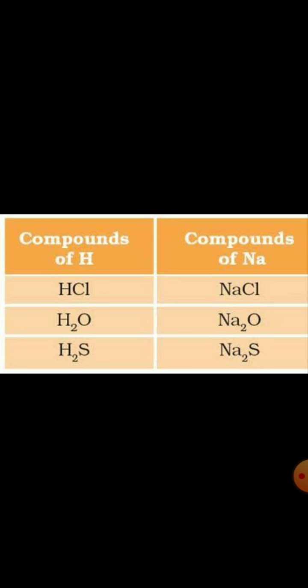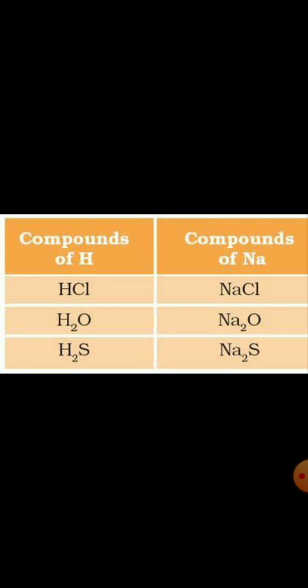When we study the modern periodic table, we will learn that group number 17 is known as the group of halogens. Those elements are non-metals. Here we can say that hydrogen forms compounds with chlorine, oxygen, sulfur. Similarly, for compounds of sodium, there also we can see compounds with chlorine, oxygen and sulfur.